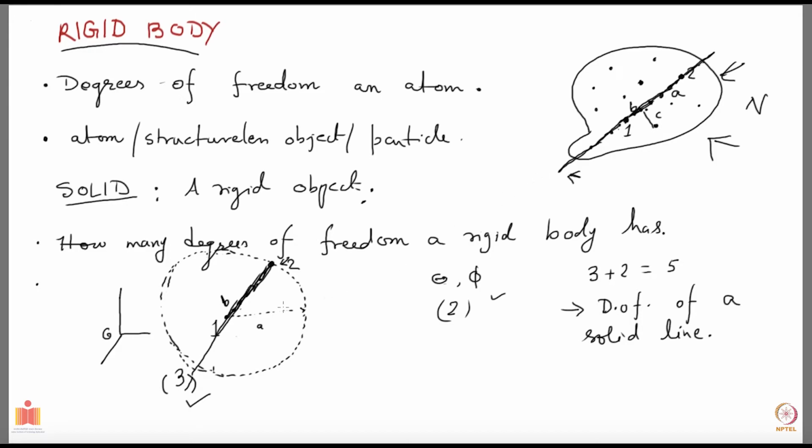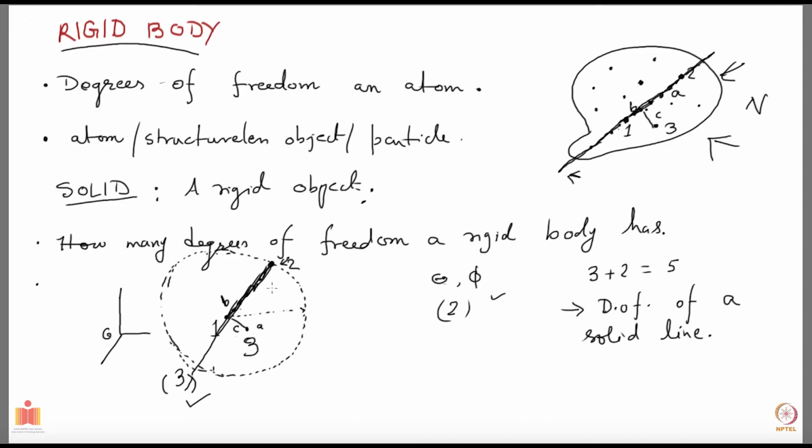Once you have specified this line, the direction in which all these particles are oriented, and point number 1 is here, and you are talking about a particle which is a distance c away from that line, let's call it particle number 3, and the distance is c.